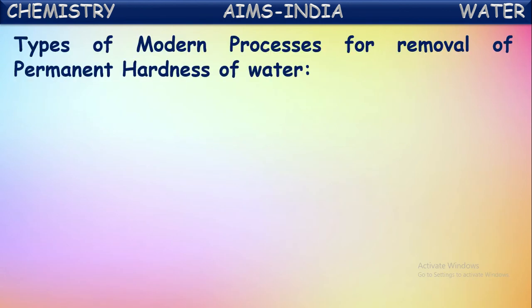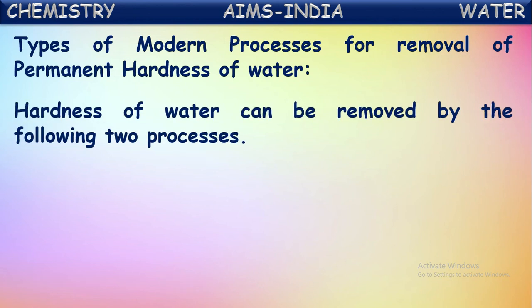Now, the types of modern processes for removal of permanent hardness of water. Nowadays, we are following different modern processes for the removal of permanent hardness of water. Let us see those one by one here. Hardness of water can be removed by the following two processes. Majorly, we use two modern processes for the removal of permanent hardness of water.